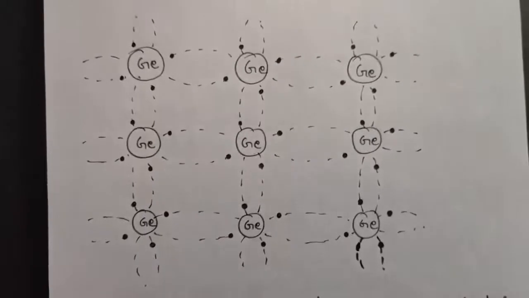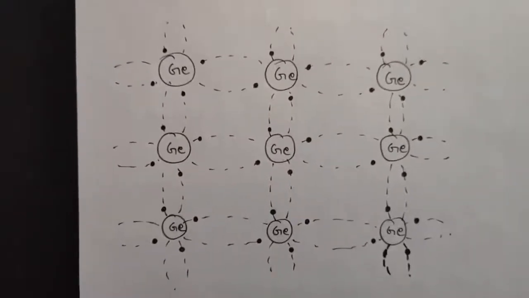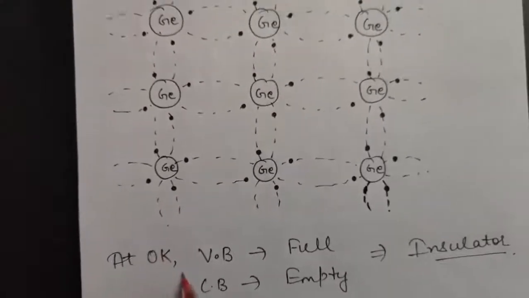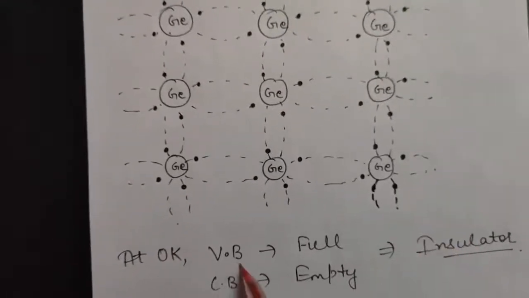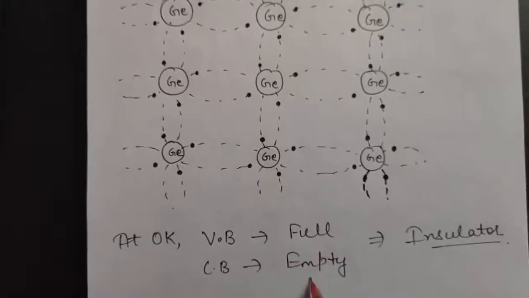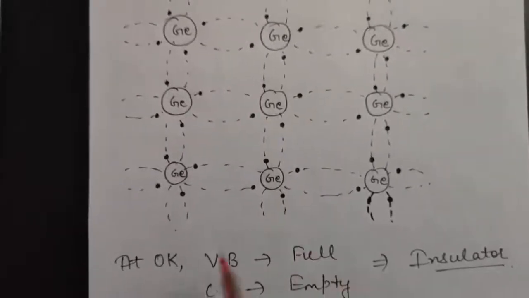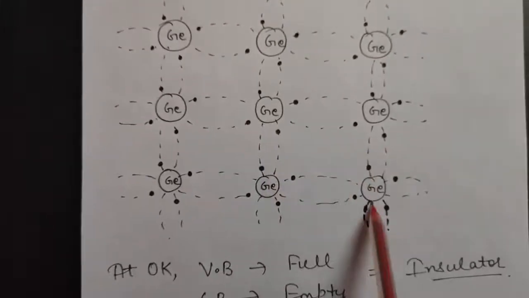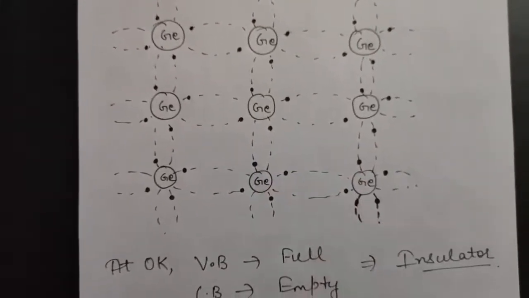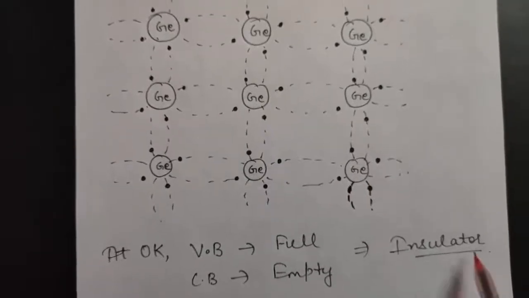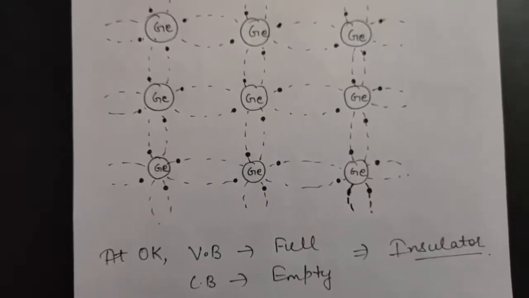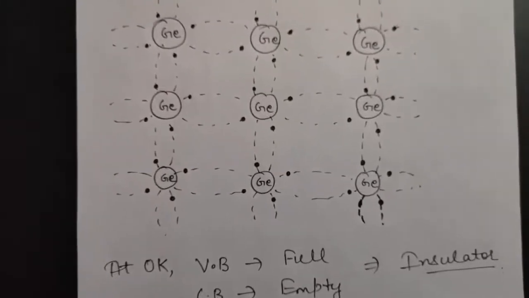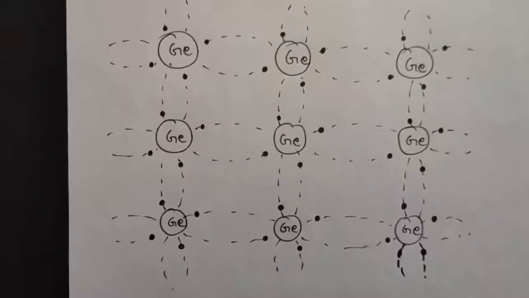Or if you talk about it on the basis of band theory, at 0 Kelvin the valence band is full but the conduction band is empty, so this will behave as an insulator, because none of the electrons is free to move. All the electrons are forming covalent bonds with each other, so therefore it is behaving as an insulator. Now if you increase the temperature and come to room temperature, then what will happen?